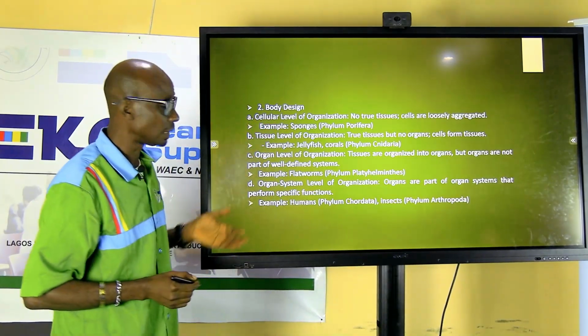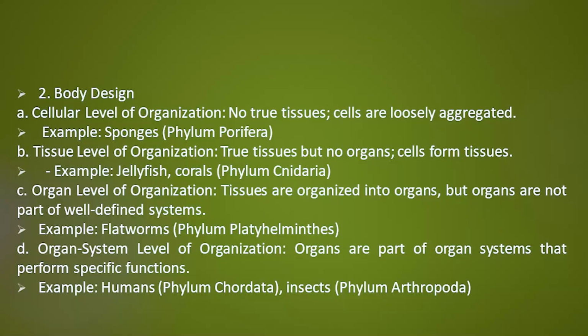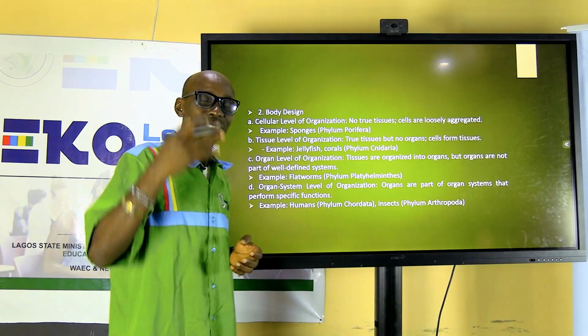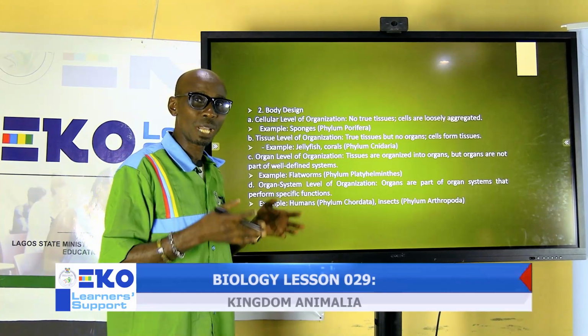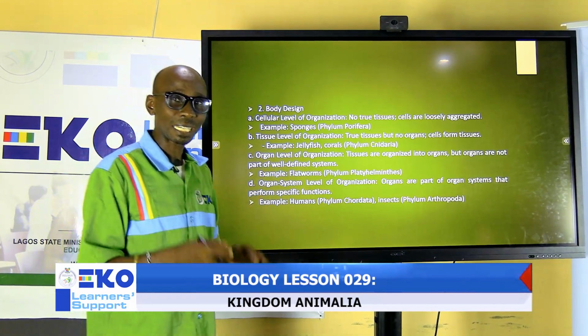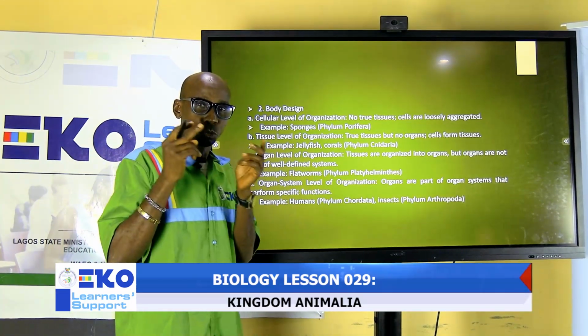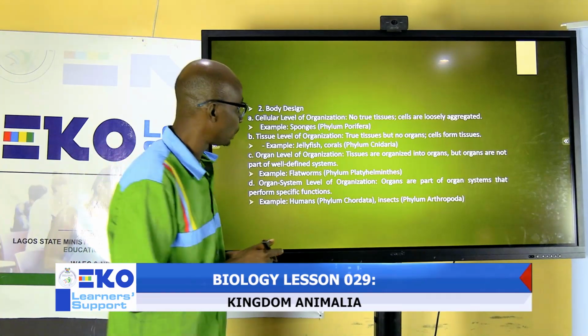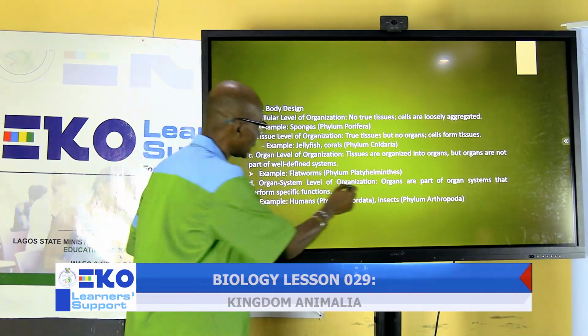The next one is body design. The body is designed to the cellular level, tissue level, organ level, and organ system. Some classification still goes further to say we have those that are sac-like and those that are tube-like. Sac-like means they have one opening. Tube-like means they have two openings. Still the same body design.